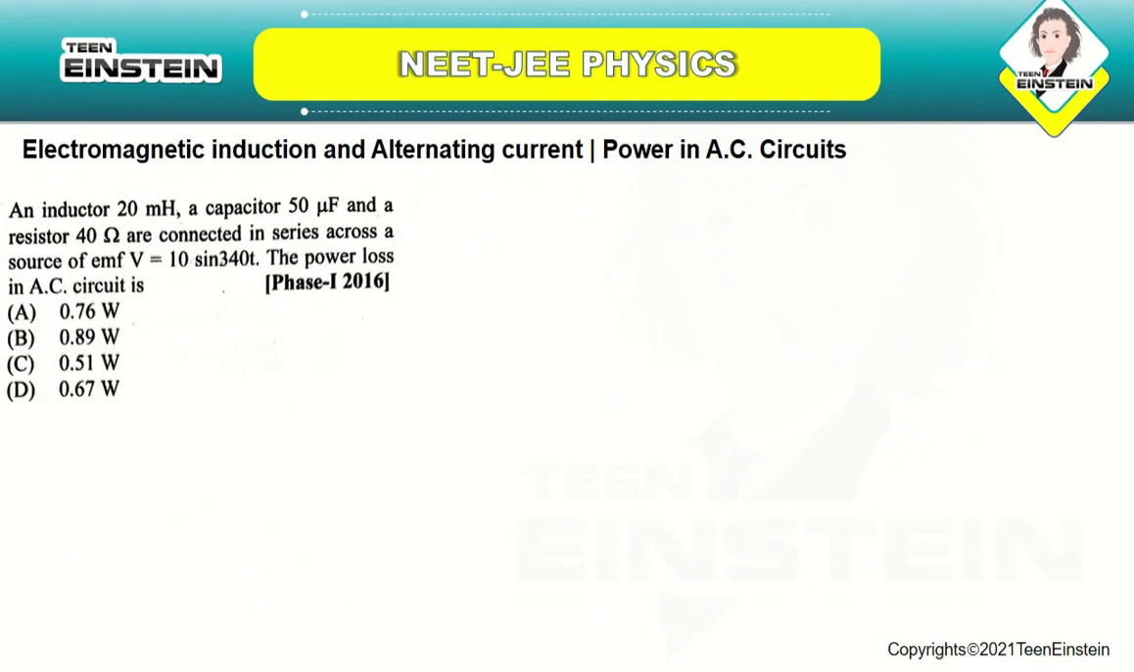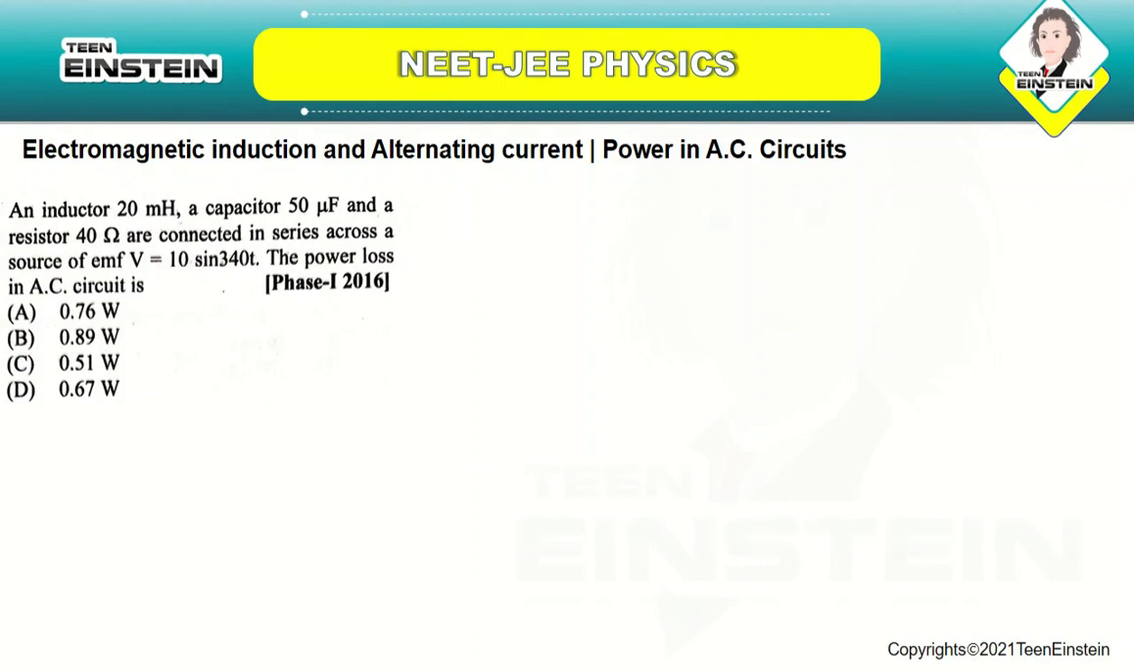An inductor of 20 millihenry, a capacitor of 50 microfarad and a resistor of 40 ohms are connected in series across a source of EMF V equal to 10 sin 340t. The power loss in the circuit is, okay, so here they want us to find the value of power lost.